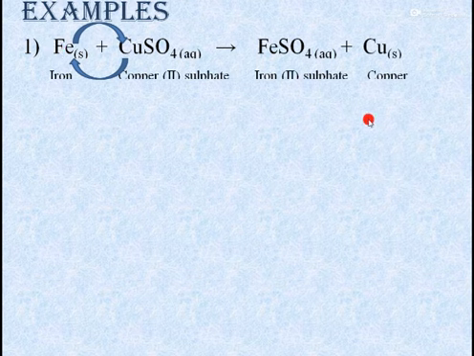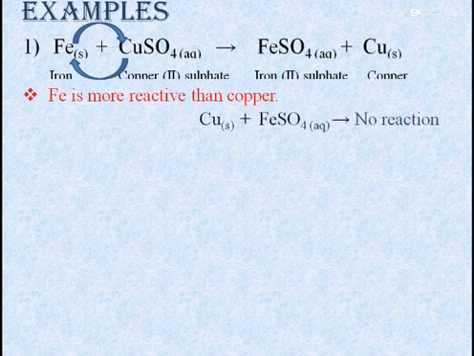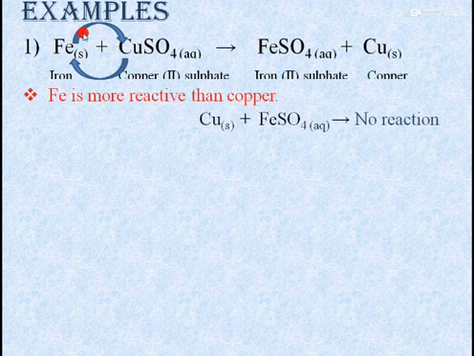Here, since iron is more reactive than copper, iron will displace copper from copper sulfate and form iron sulfate and copper. Now if we reverse the reaction, like copper reacting with iron 2 sulfate, since copper is less reactive than iron, no reaction will take place.